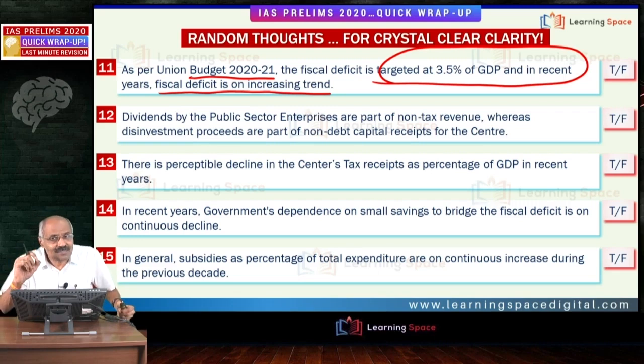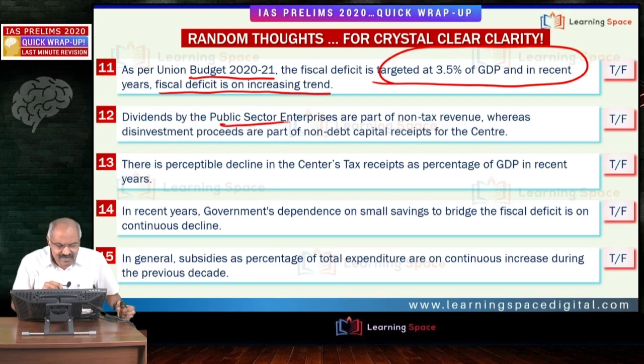Then another important aspect is savings. If you look at the domestic savings, especially household savings, very, very important aspect. During the previous decade, gross fixed capital formation or investment expenditure declined substantially. Domestic savings declined substantially. The reduction in the domestic savings is primarily because of the reduction in the household savings. Such points are important.